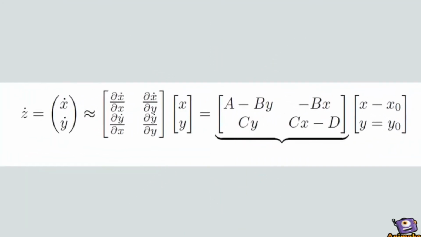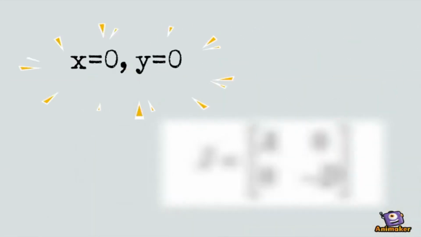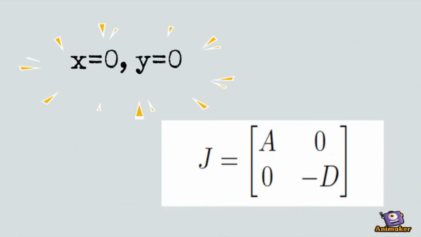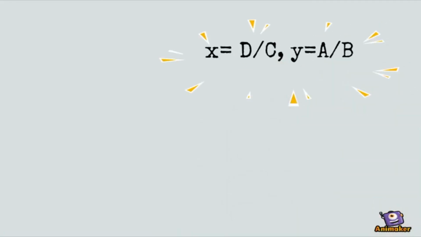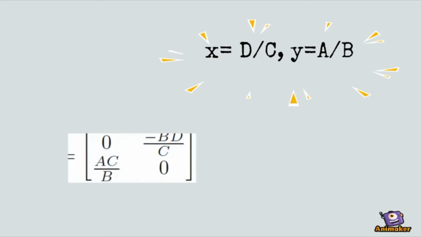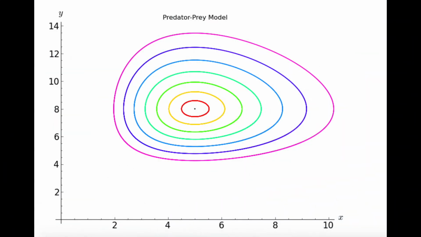Next, we can form the Jacobian matrix by taking the partial derivative of each function. Take the first fixed point (0, 0), we get a saddle point, which means as time goes by, x and y will not approach 0. Then, we take the values where y equals a over b and x equals d over c. By doing the calculation, we get another matrix. This is almost elliptical, and this is what we want to see, how their population relationships fluctuate.